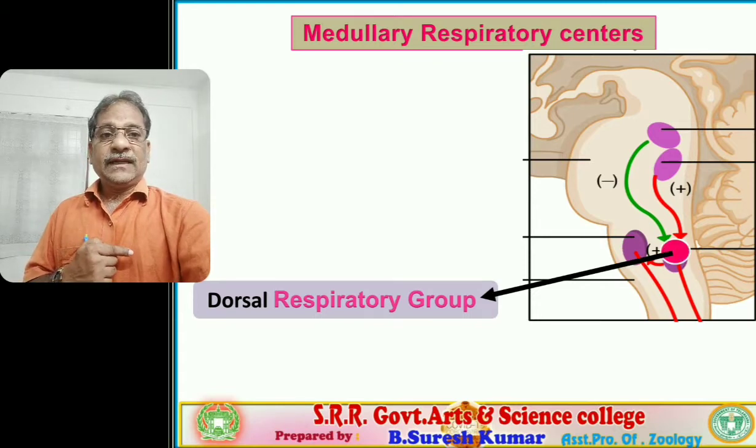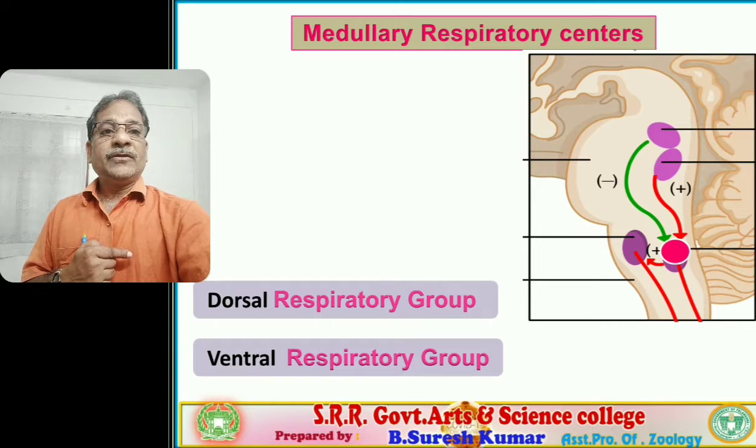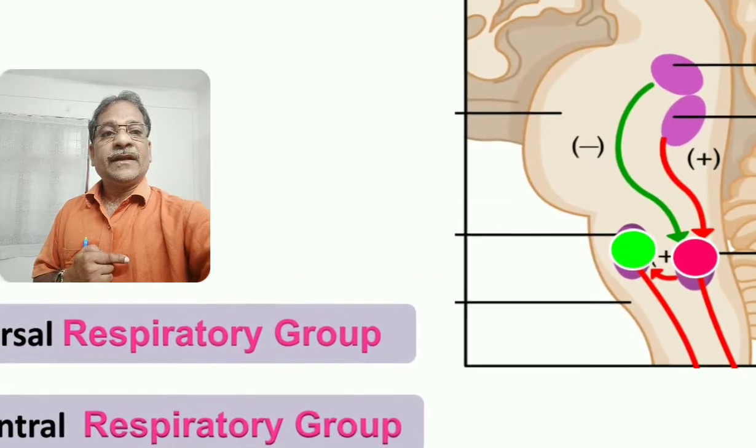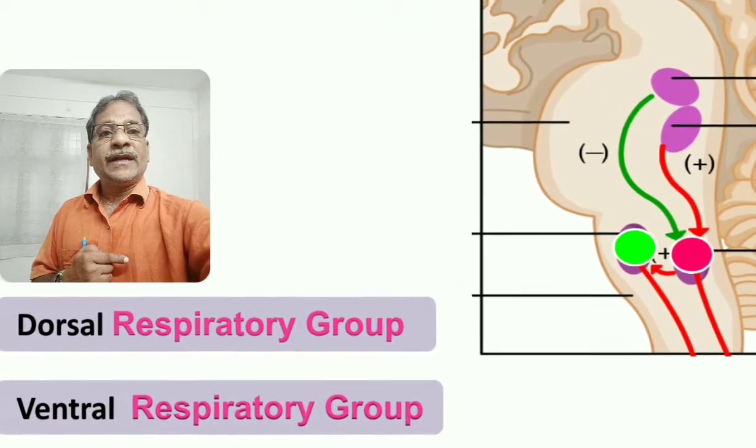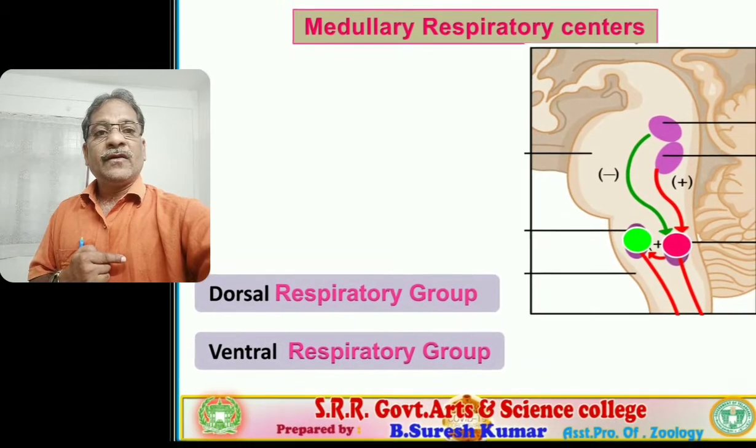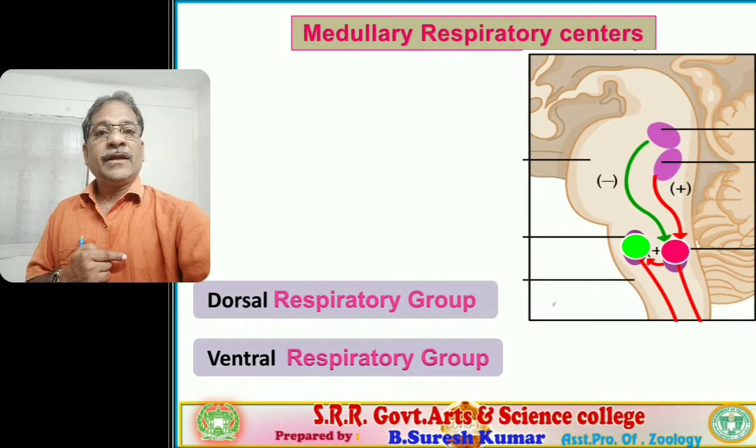Next, the ventral respiratory group, VRG. Observe the green colored dots, VRG, located at the lateroventral side of the medulla oblongata.